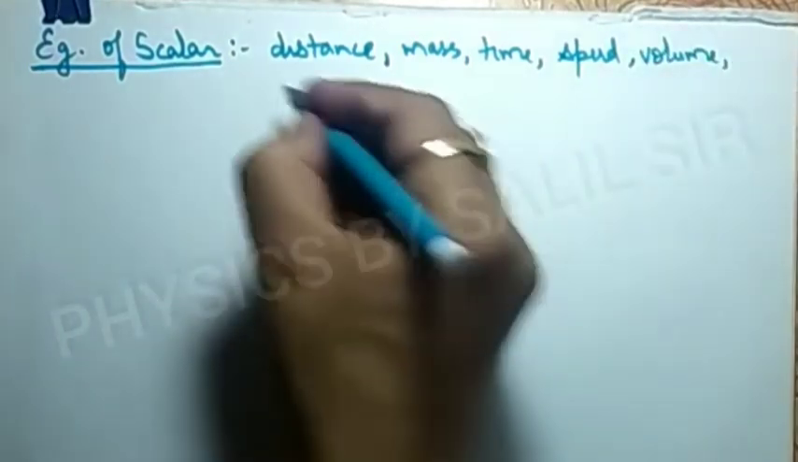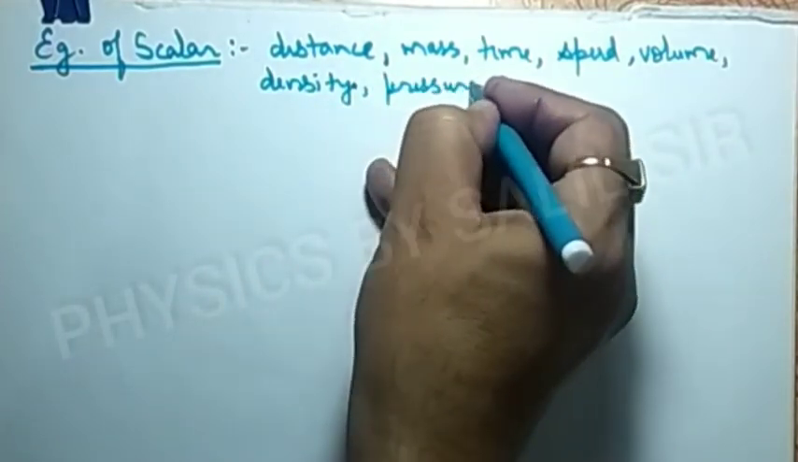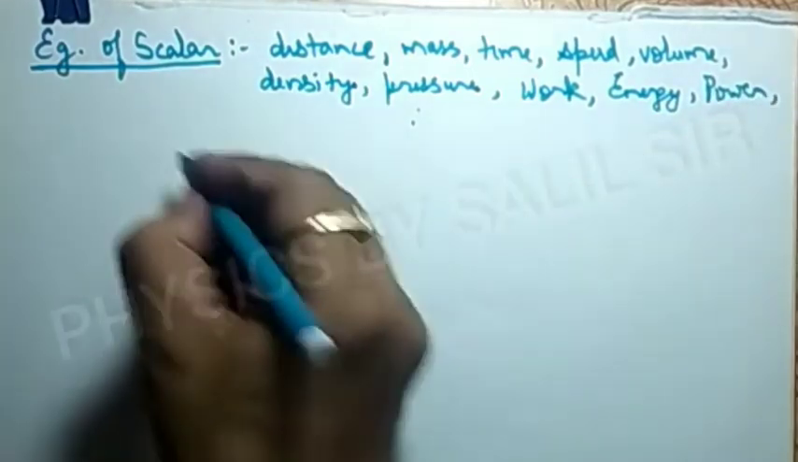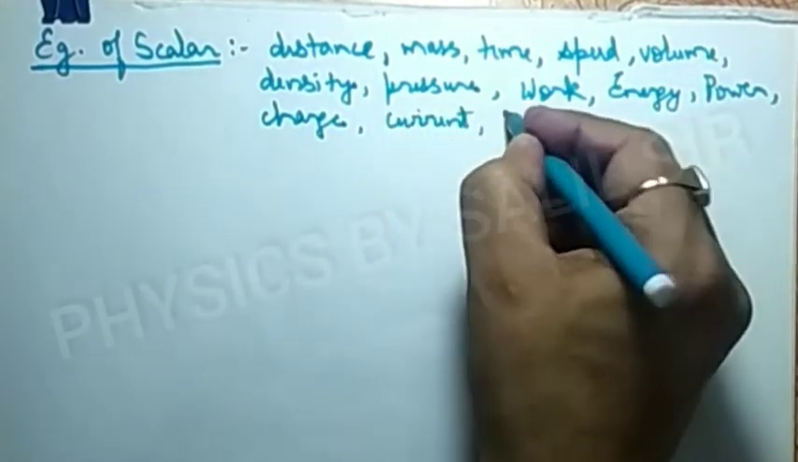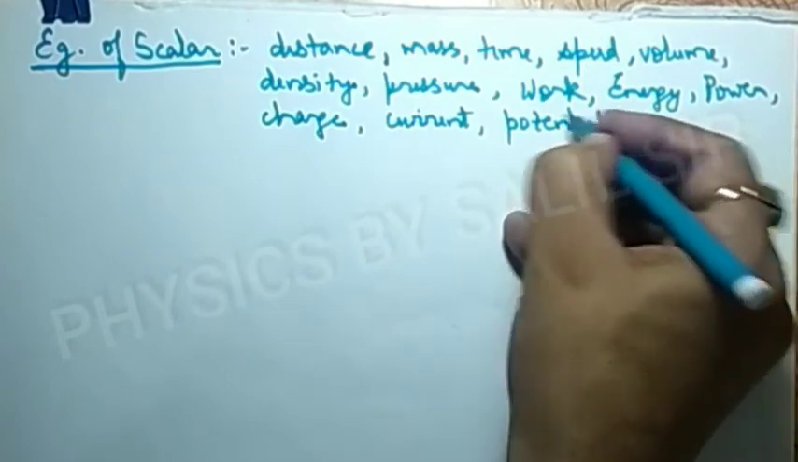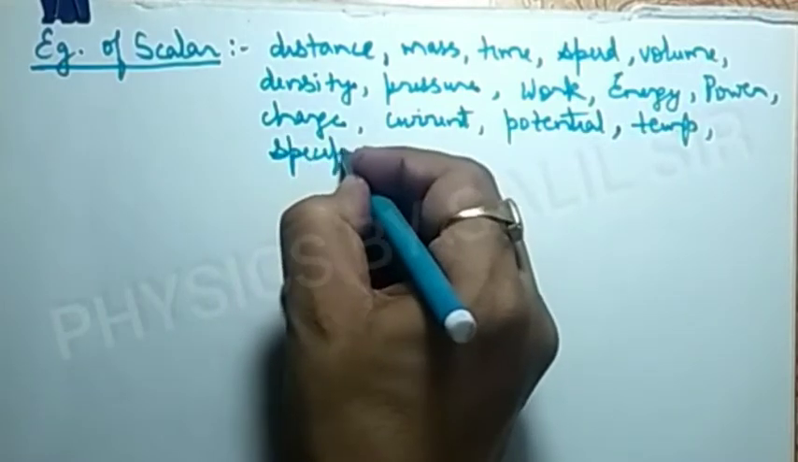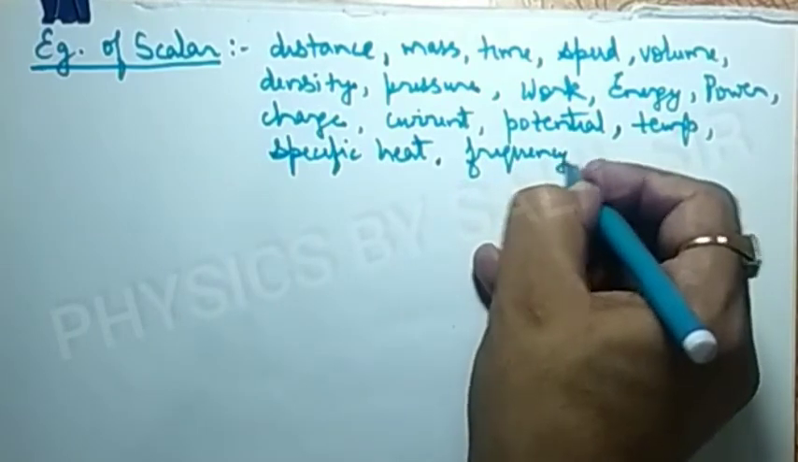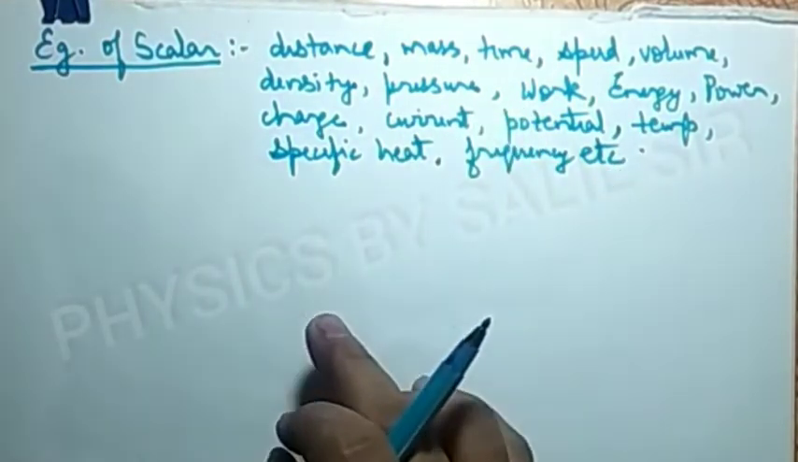Volume, density, pressure, work, energy, power, charge, current, potential, temperature, specific heat, frequency, etc. We can take as scalar quantities. They do not require any direction to explain.